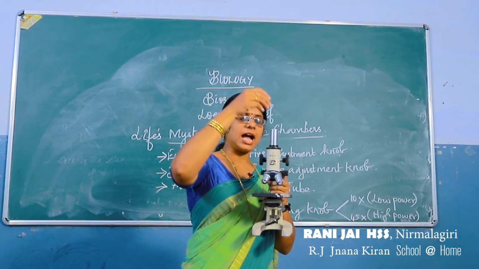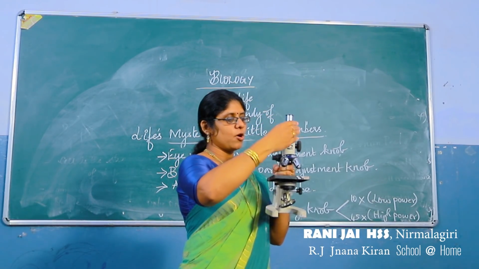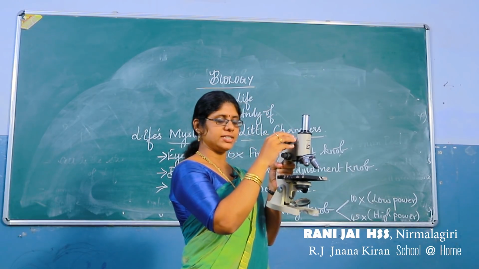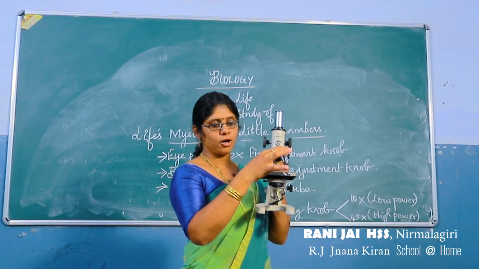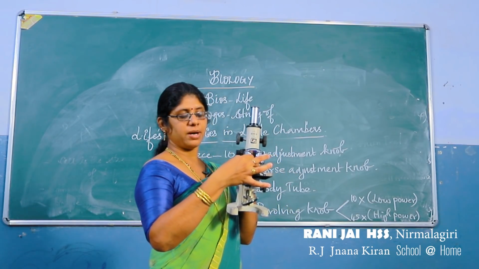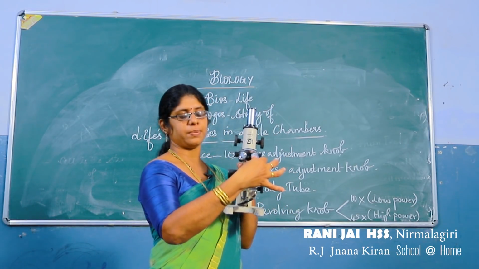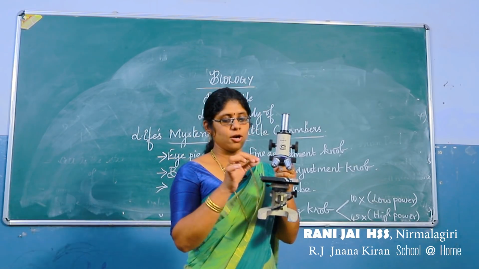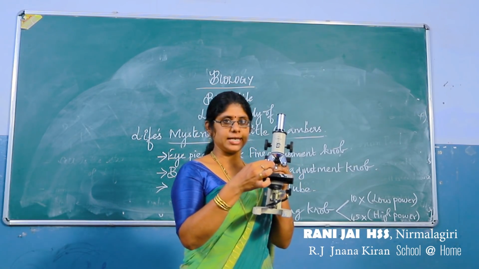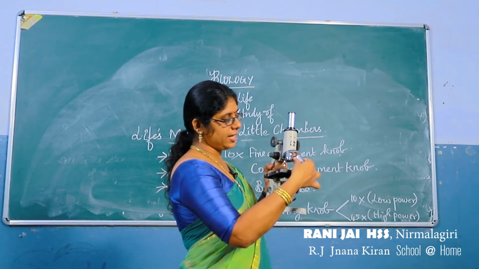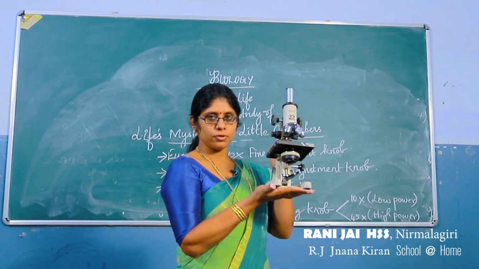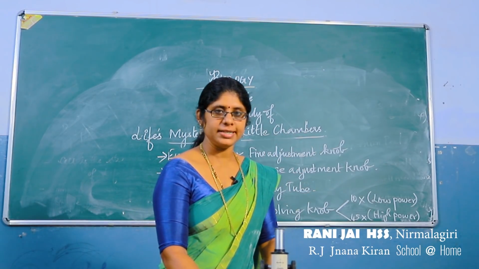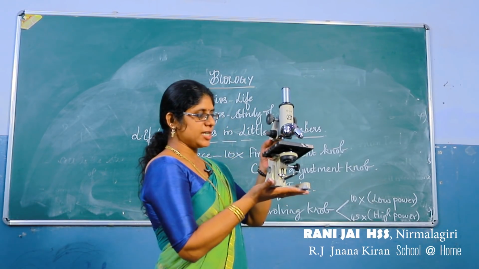So this is the eyepiece, this is the body tube, this is the coarse adjustment knob, this is the fine adjustment knob, this is the revolving knob, and this is the 10x power lens, this is the 45x power lens. If you want to see the object a little clear, you can use 10x, and for more clarity you can use 45x. And this is the base portion of the microscope, to place it on the table.